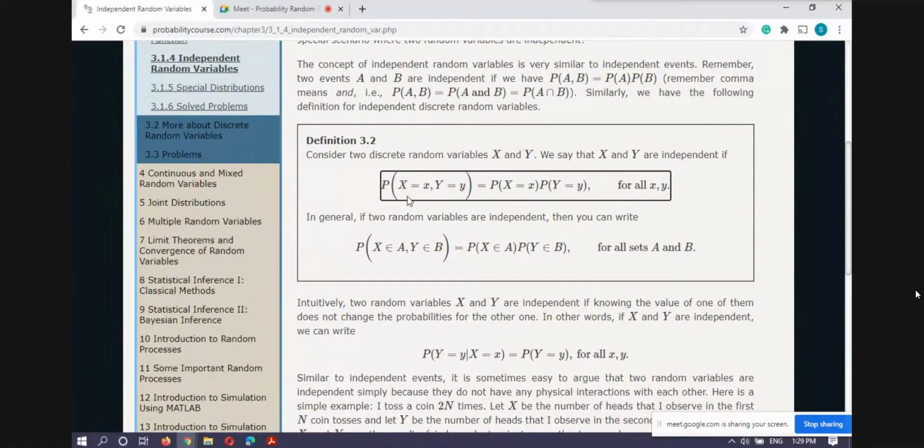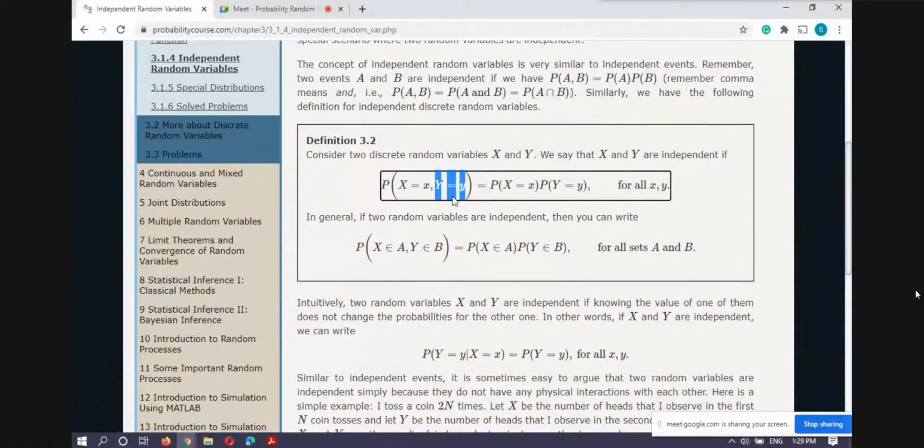This event is, we consider those sample points s for which X of s is equal to small x, intersection with those sample points s belonging to the sample space such that Y of s is equal to y. So we are taking the intersection of these two events.